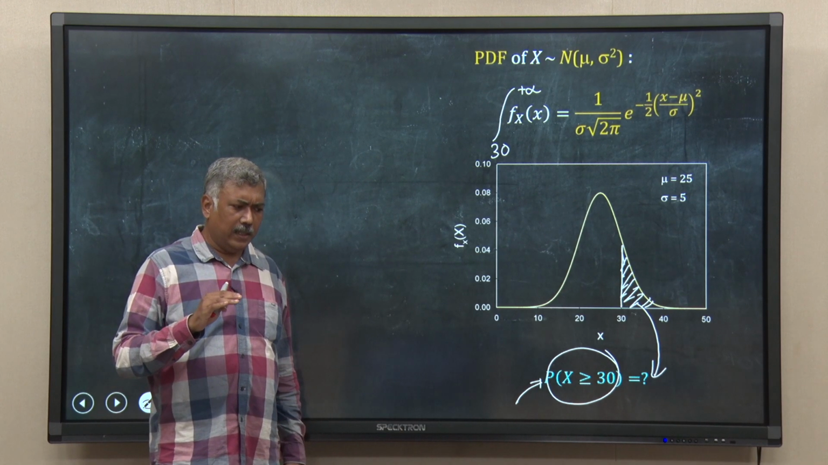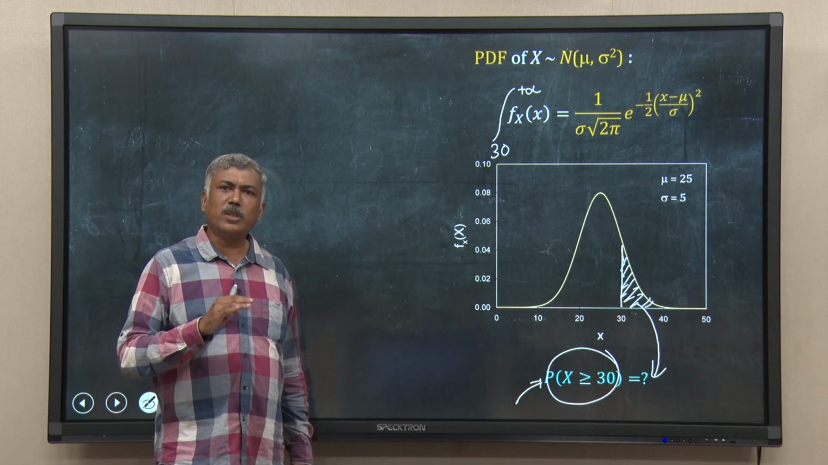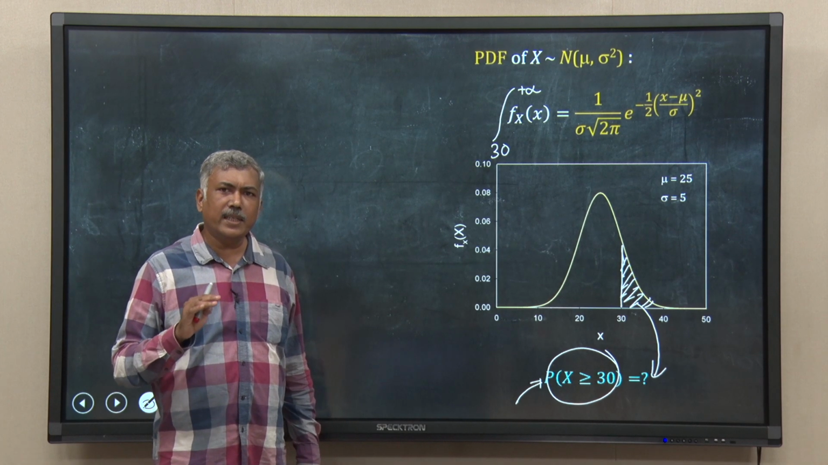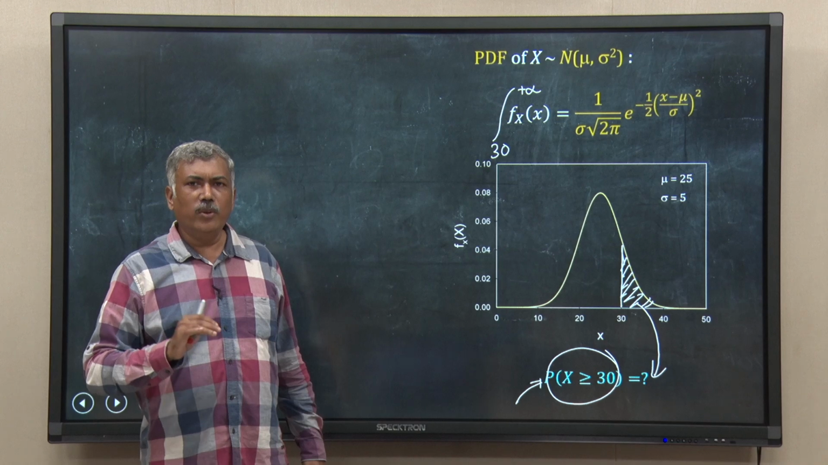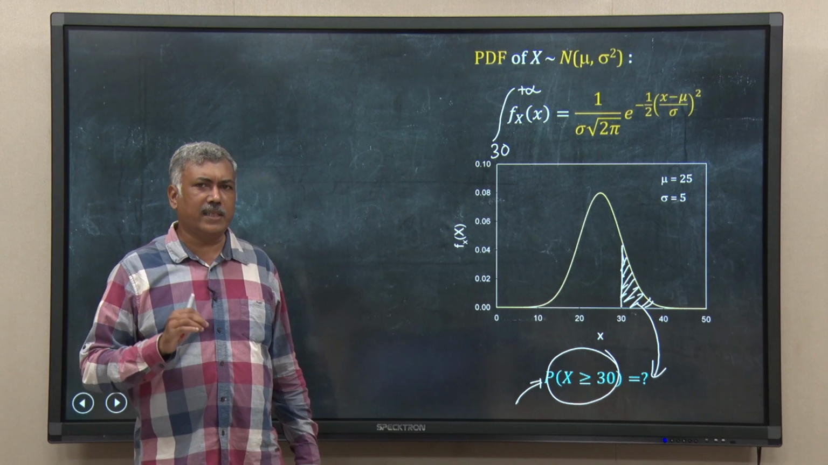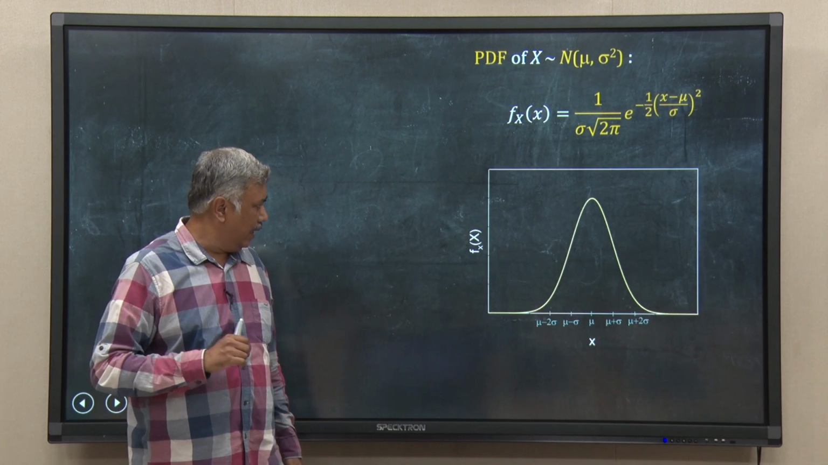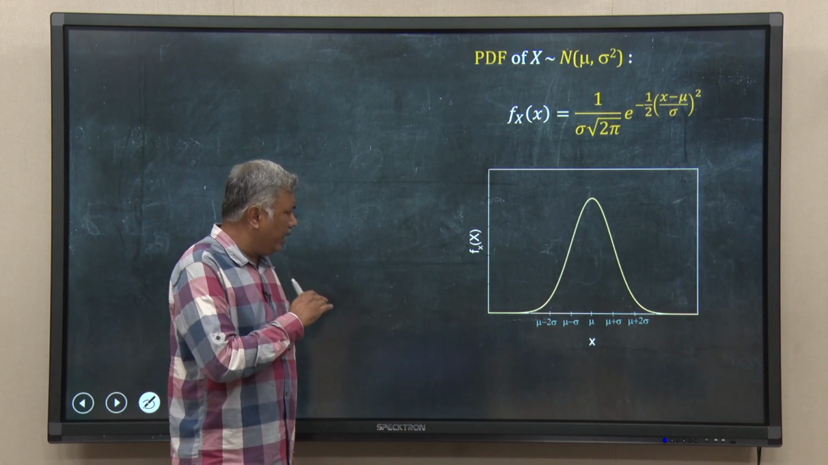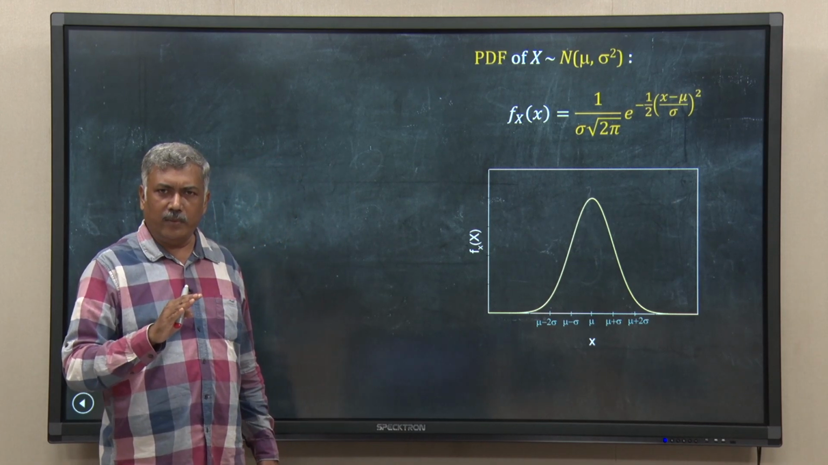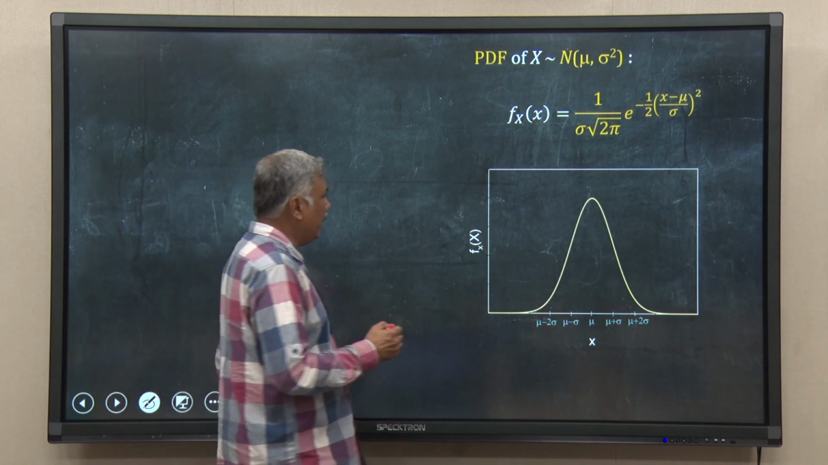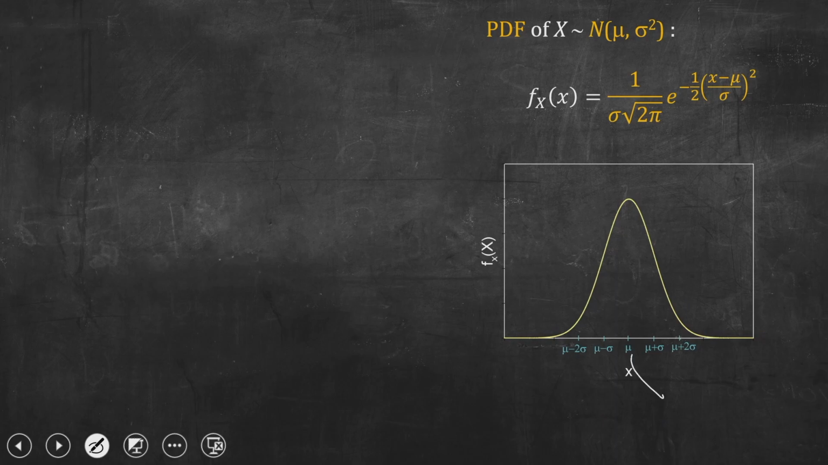Now, remember we discussed the normal distribution is symmetric. And that is why it has some very interesting properties which are widely used in data analysis and statistics. Let us discuss that. See, for example, what I have done here, I have drawn a generic normal distribution curve having mean at mu and sigma square is the variance.